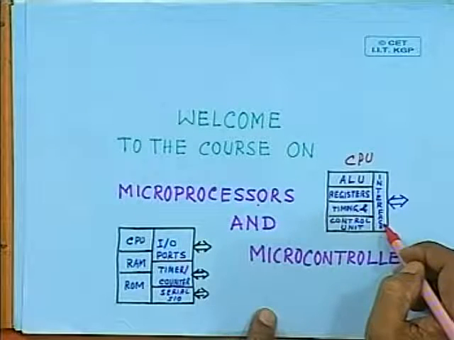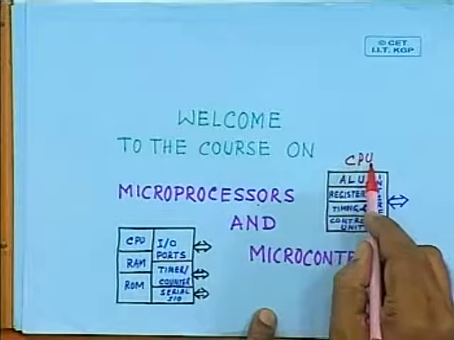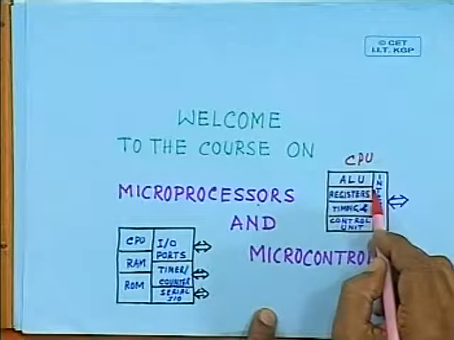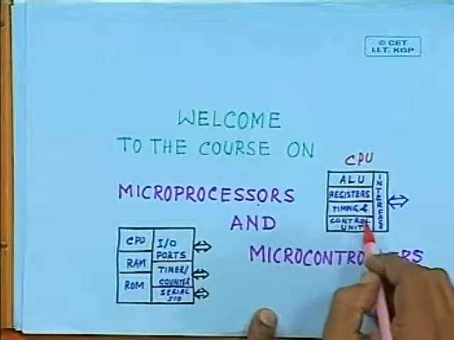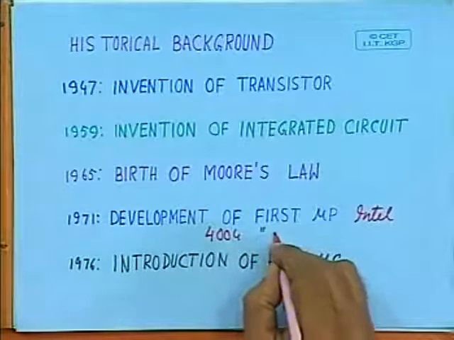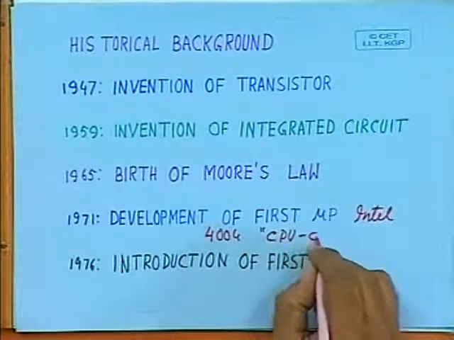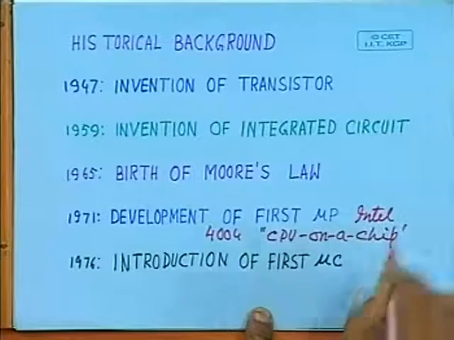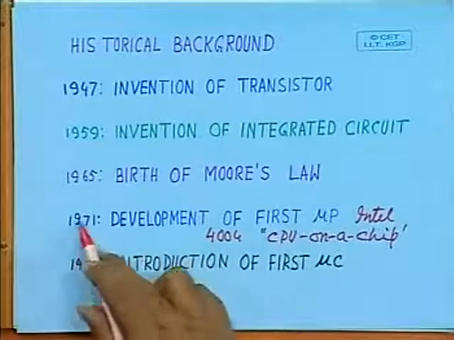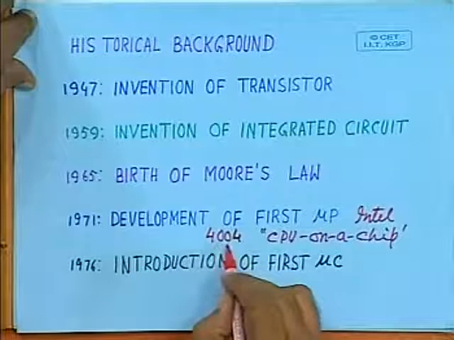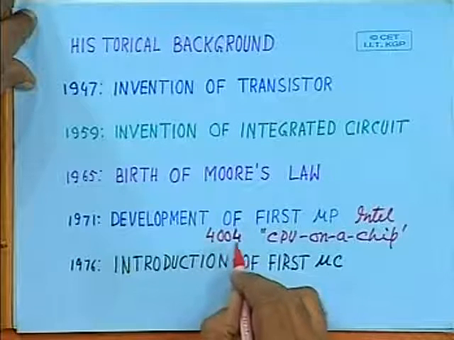That means the complete CPU can be fabricated on an IC. So this microprocessor can be considered as a CPU on a chip. In that particular device was coined the name microprocessor, and it was essentially a 4-bit microprocessor,